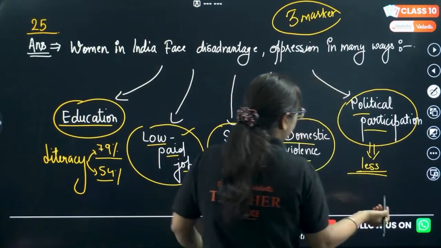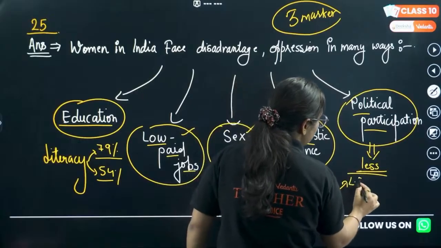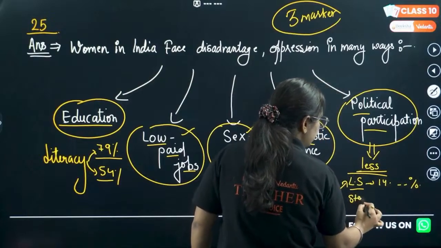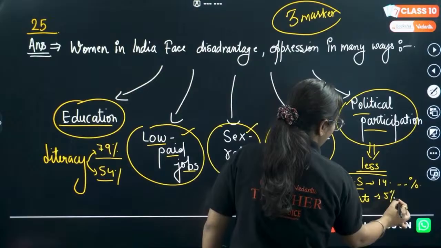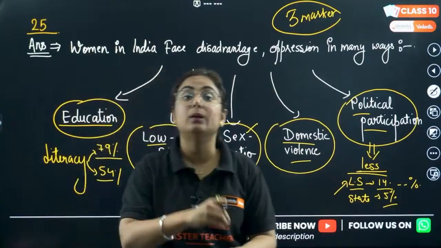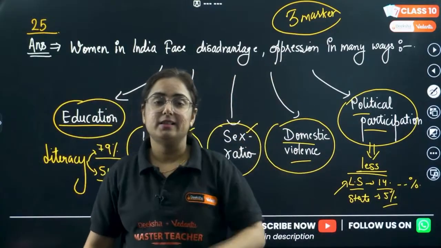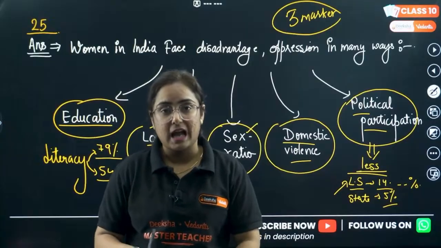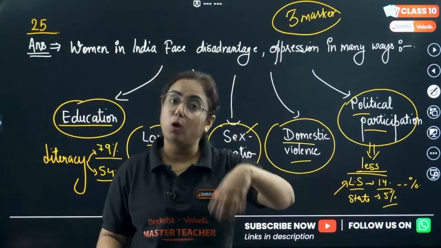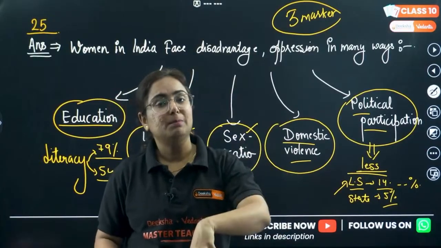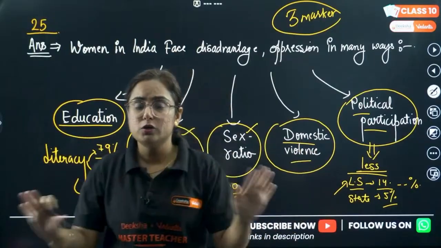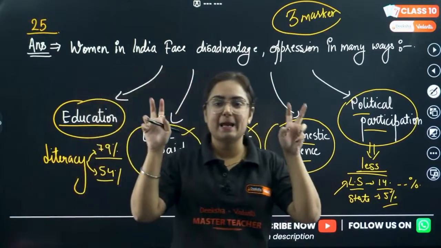Political participation in Lok Sabha for women is around 14 point some percent, and in the state legislative assembly it's merely 5%. However, a bill was pending in the parliament for reserved seats for women in Lok Sabha and state legislative assembly, and it has been passed recently and the book has mentioned it, so pay attention. One more thing, 1/3 reservation was already given to women in local panchayat bodies and municipalities, basically local government. So there is a difference between the two. Don't ever get confused because this one is important.